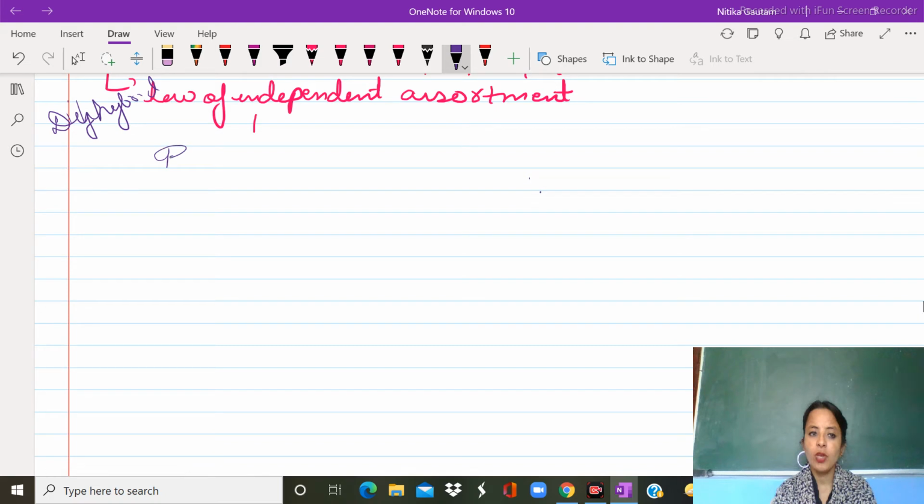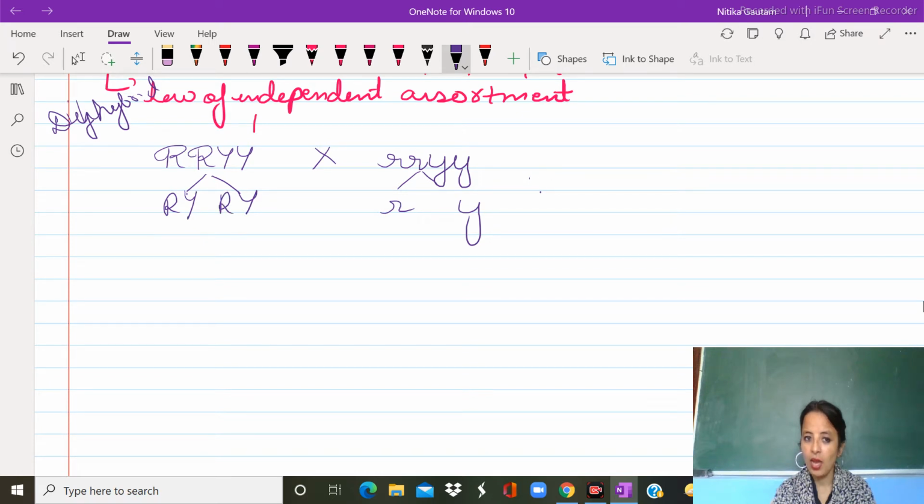First of all, we are supposed to take this parent, and with this we will take this parent. It will give R, it will give Y, it will give R, it will give Y. Is it so? No, it is not so. Here it would be RY and here it would be ry. Here it would be this and here it would be this, because they are present in one product and we are taking it simultaneously. These are your parents and these are your gametes.